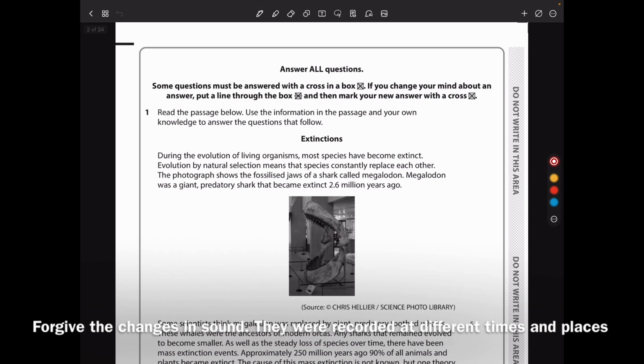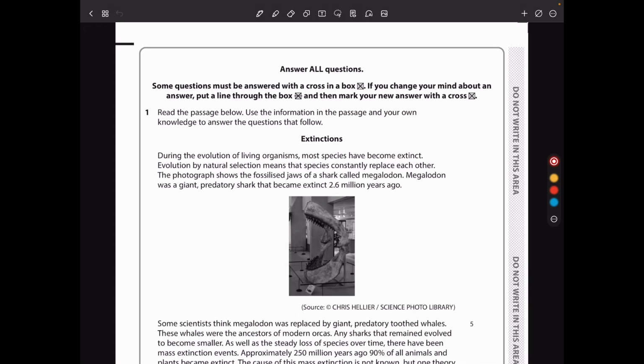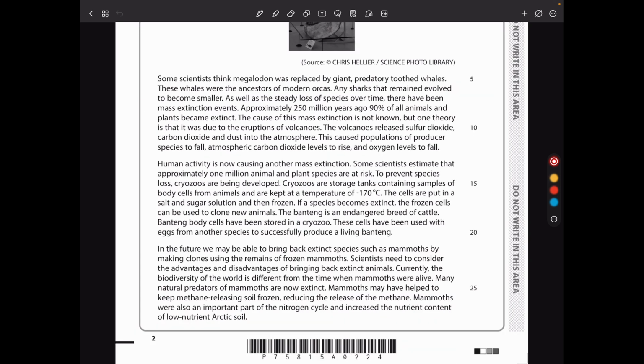During the evolution of living organisms, most species have become extinct. Evolution by natural selection means that species constantly replace each other. The photograph shows the fossilized jaws of a shark called Megalodon. Megalodon was a giant predatory shark that became extinct 2.6 million years ago. Some scientists think Megalodon was replaced by giant predatory toothed whales. These whales were the ancestors of modern orcas. Any sharks that remained evolved to become smaller.